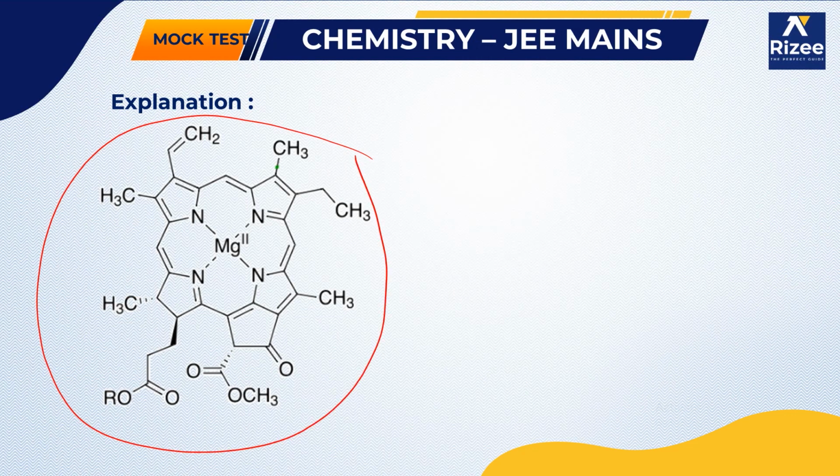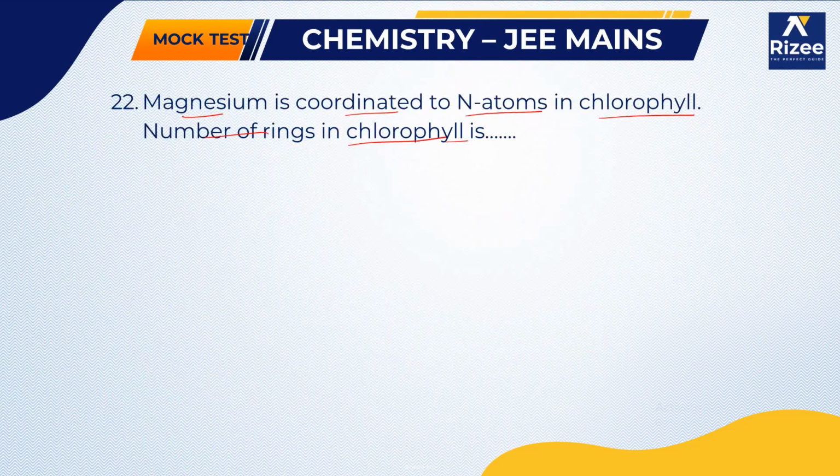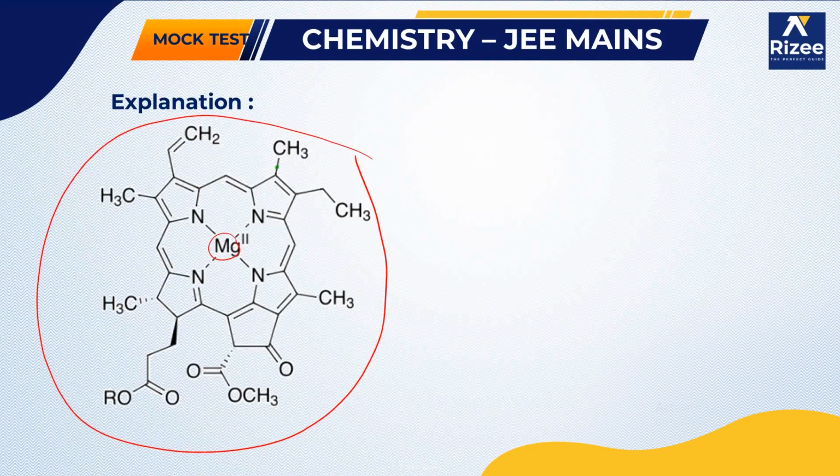and in this, magnesium is attached to nitrogen atoms. So it is asking what is the number of rings in chlorophyll. So what is the number of rings there? So this is one ring, 2, 3, 4, 5. Now you can have a doubt, sir, these 4 are also rings.